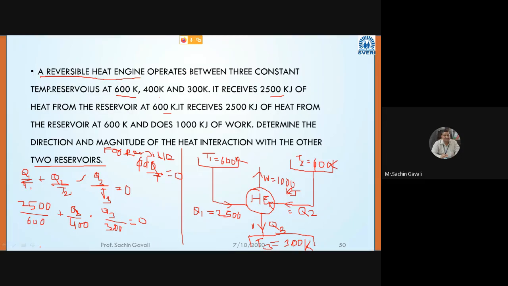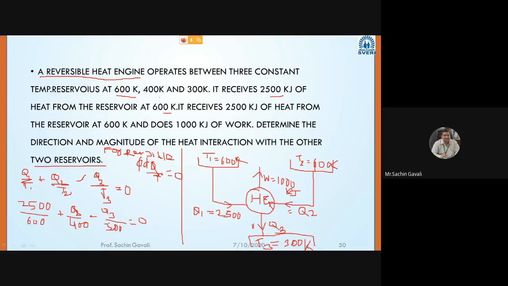We can go for, okay. Then shall I multiply this by 1200? LCM will become 1200. Okay. Shall I multiply 1200? After multiplying by 1200, what am I getting? Anybody?